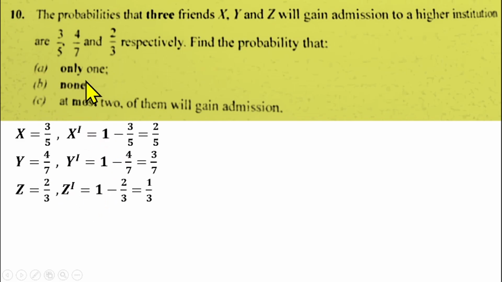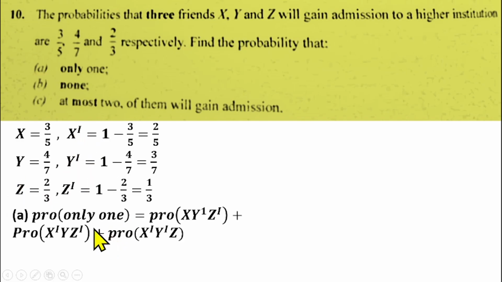So the probability that only one will gain admission: if S gains admission, that means Y will not gain, Z will not gain. That means one of them gains admission in that case. Or if Y gains admission, that means S will not gain admission, Z will not gain admission. That is another option. Or Z gains admission, that means S will not gain admission, Y will not gain admission as well. So that means we have 3 options.